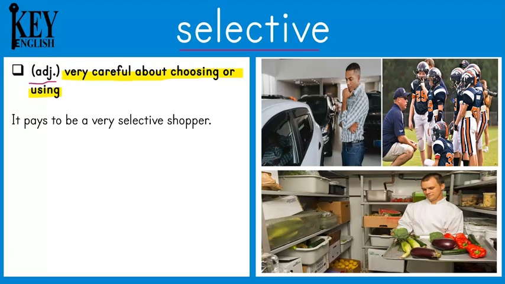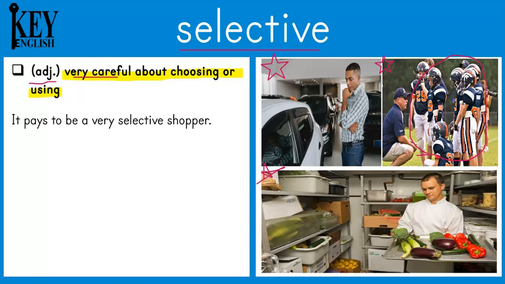So I can say, my dad is a selective shopper when it comes to buying new cars. So he's not just going to buy the first car that he sees, he's going to be selective. He's going to be very careful about choosing the correct car for him. Or I could say, the coach was selective when choosing players for the team. He made sure all the athletes he chose were the best.